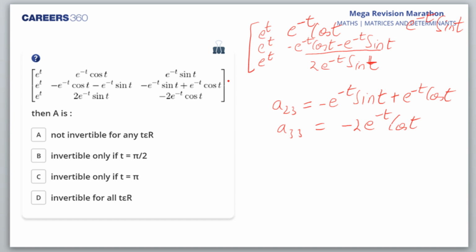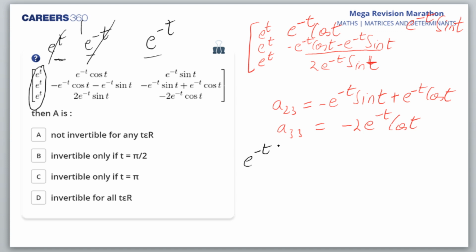Now, what we'll get here, just let us find out. Okay, let's solve it. So first of all, from the first column, I can take e raised to power t common. From the second column, I can take e raised to power minus t common. And from the third column, I can take e raised to power minus t common. Am I right or wrong? So when I take all the three terms common, this and this would cancel to give you 1 and e raised to power minus t would remain.